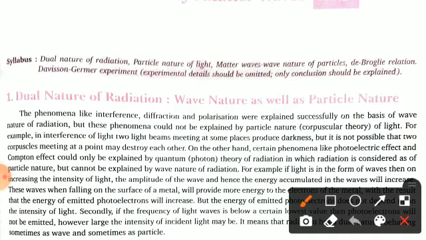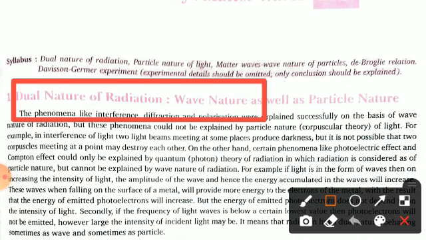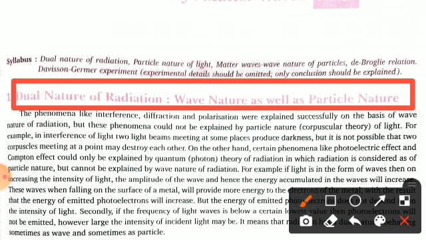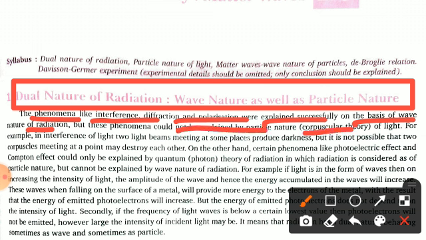First we are going to discuss the dual nature of radiation, which is the wave nature as well as the particle nature. Clear? Phenomena like interference, diffraction and polarization, which we already covered in our previous lectures, were explained successfully on the basis of the wave nature of radiation. But these phenomena could not be explained by the particle nature, that is the corpuscle theory of light. For example, in interference of light, two light beams meeting at some places produce darkness. But it is not possible that two corpuscles meeting at a point may destroy each other.